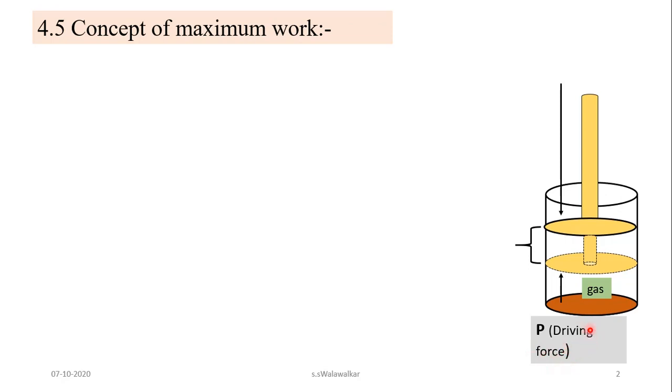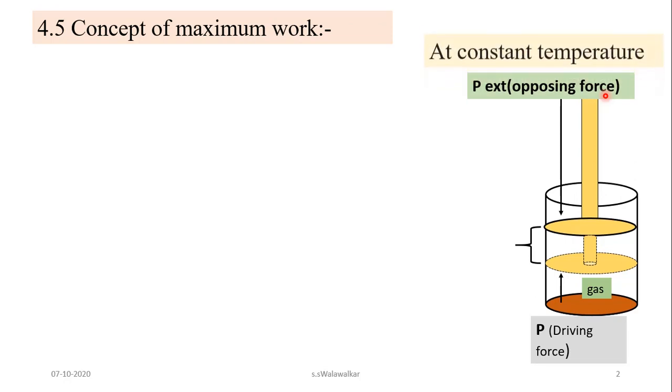The pressure outside this piston is denoted by P external, that is, the external pressure. It is also known as the opposing force.